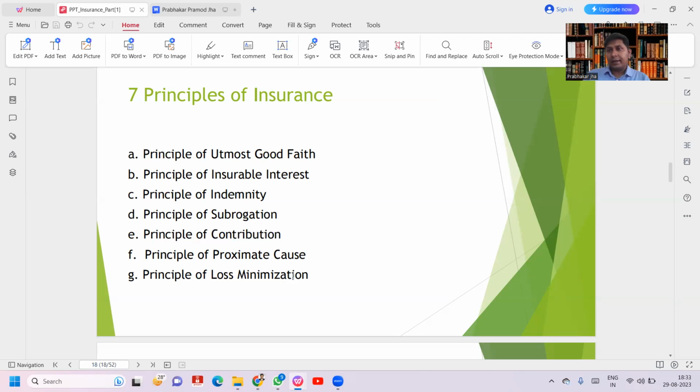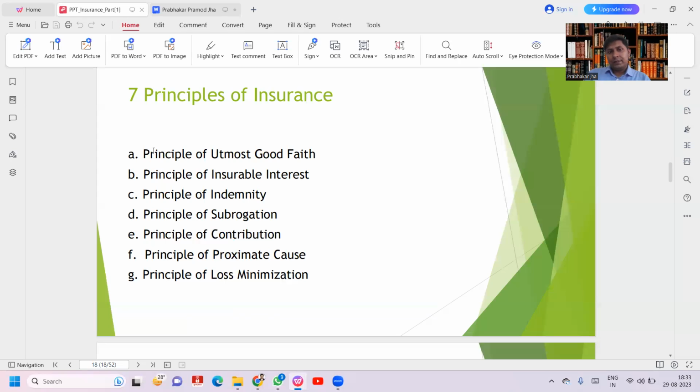Whenever a fire takes place, in this example, you have to call the fire brigade. You have to use the fire extinguisher to reduce the impact. You have to segregate the damaged goods from the undamaged. So this is the principle of loss minimization. In short, I will tell you the principles of insurance.